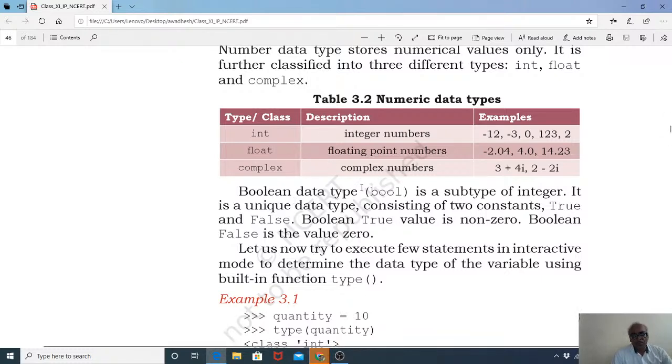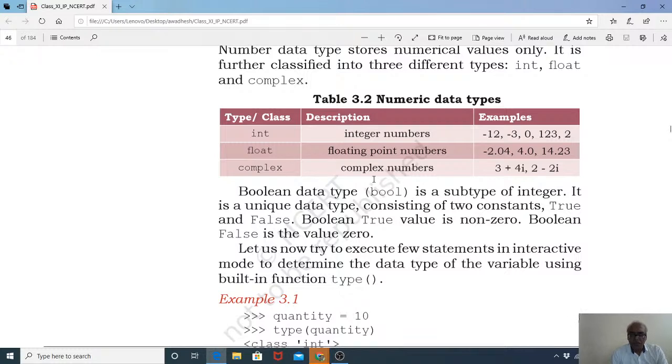A float is used for values like 22.3, 22.40, 99.86, the decimal values. To store decimal values, we will be using the float data type.